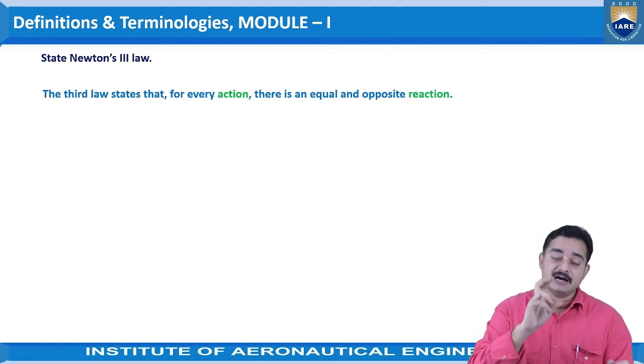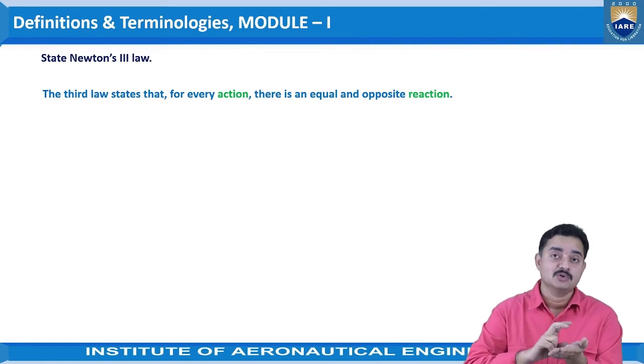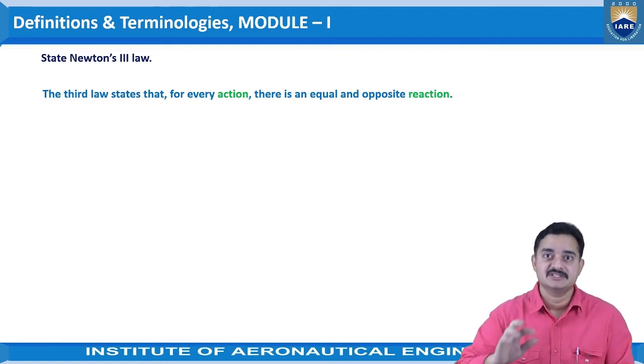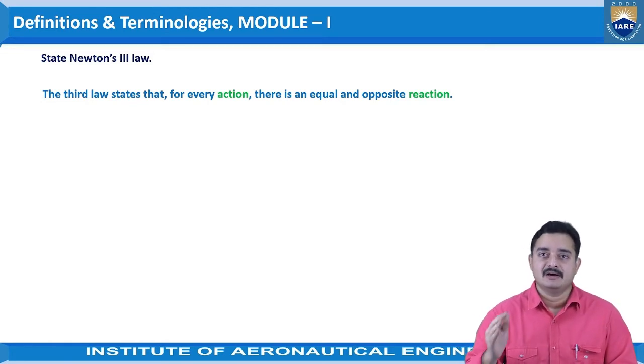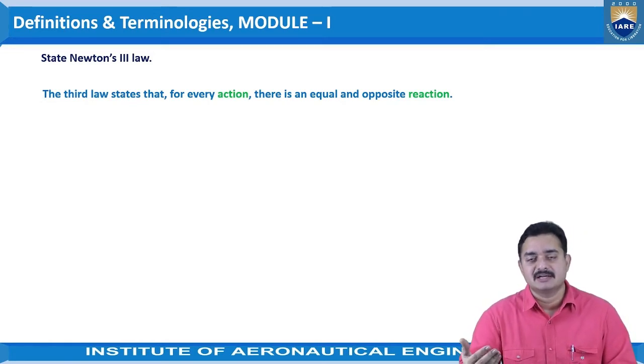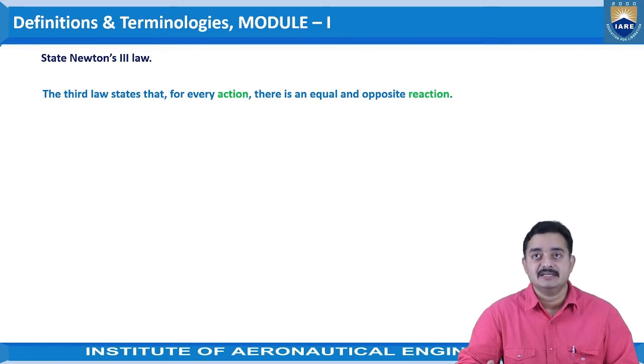Here, if the application of force by the ball onto the ground is treated as the action, then the ground's application of force onto the ball in the reverse direction is treated as the reaction. This is a very simple example to understand it. All rocket propulsions work on this statement itself, Newton's third law. The law states that for every action there is an equal and opposite reaction.